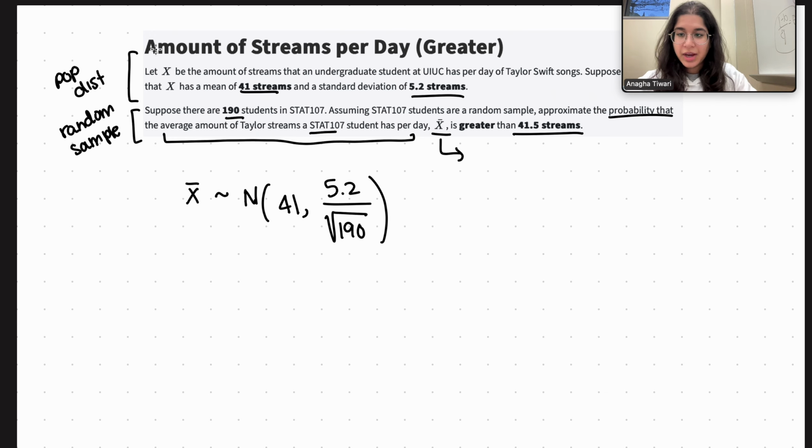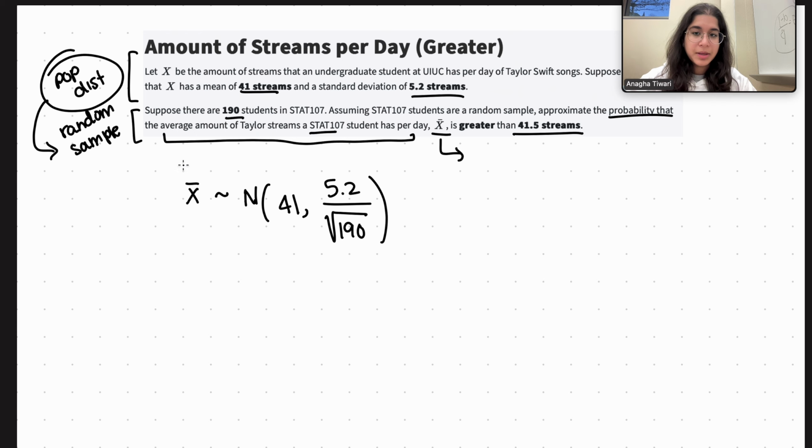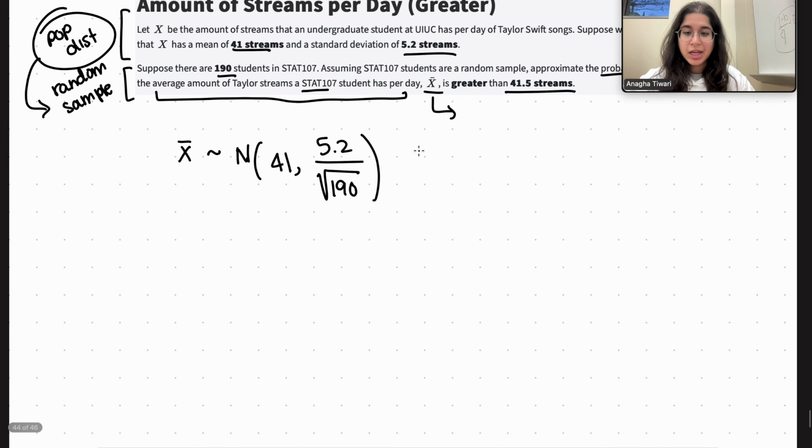So the distribution of a random sample will also be approximately normal. If the population distribution followed another distribution, and we didn't know whether it was normal, we still could have used the fact that there are 190 students and the central limit theorem to show that this random sample follows an approximately normal distribution. So this is where we get that reasoning from.